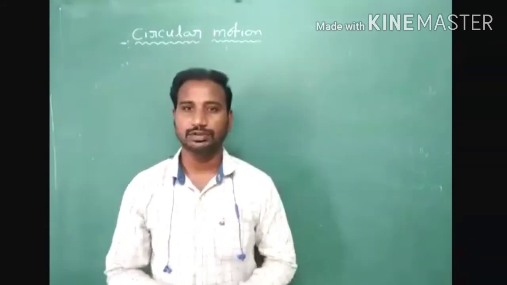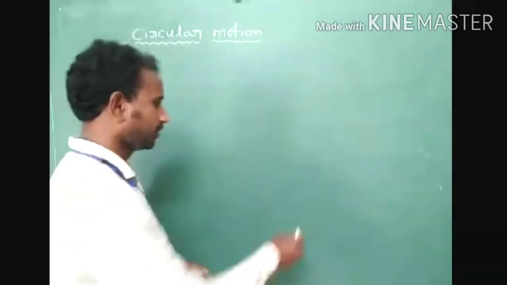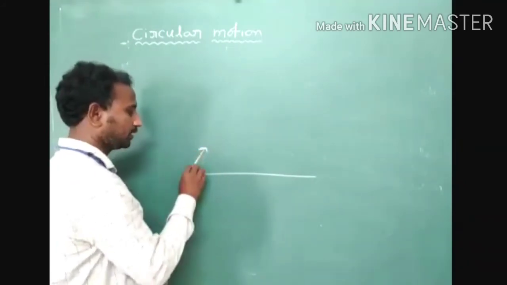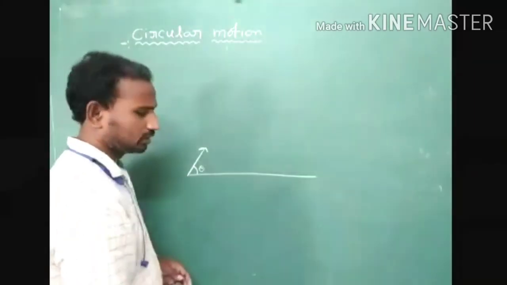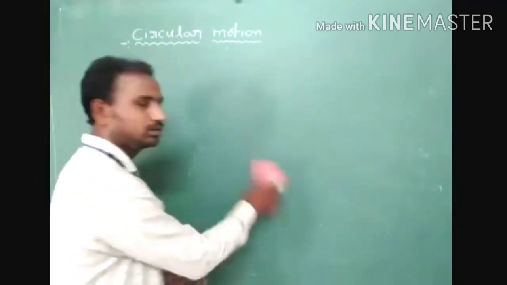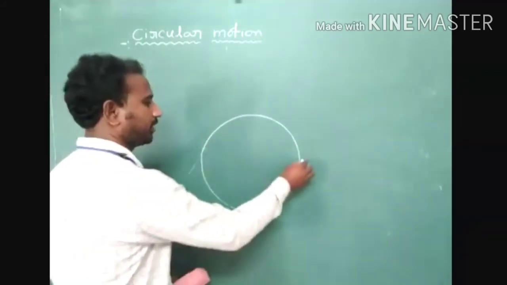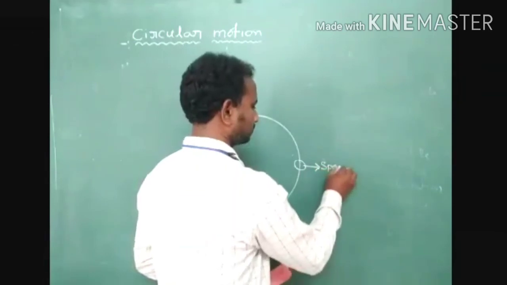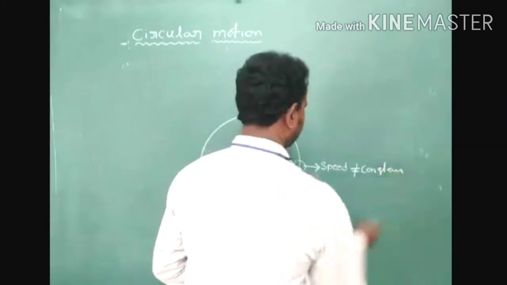Example for non-uniform circular motion. Circular motion only we have to discuss. Here the body is moving in a circular path, but speed is not constant.